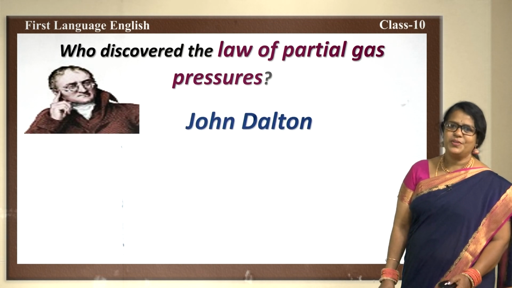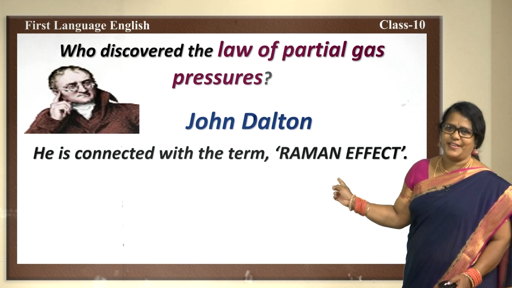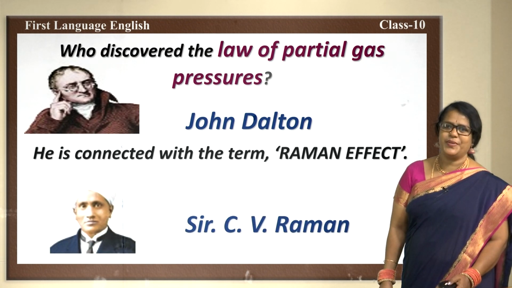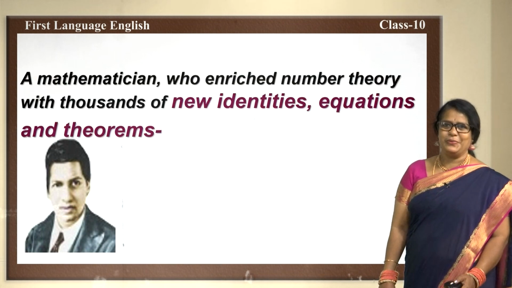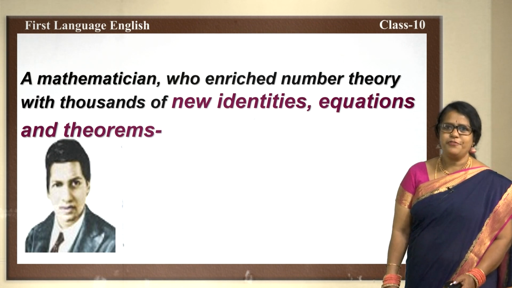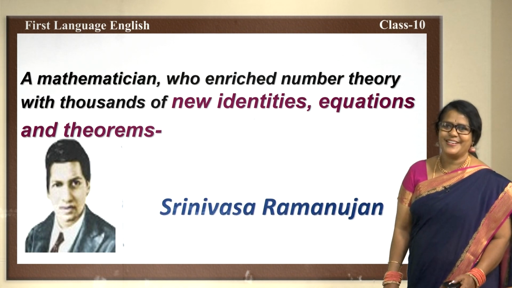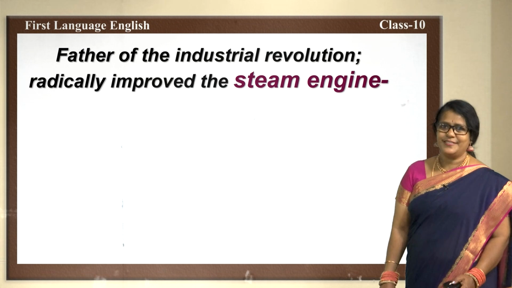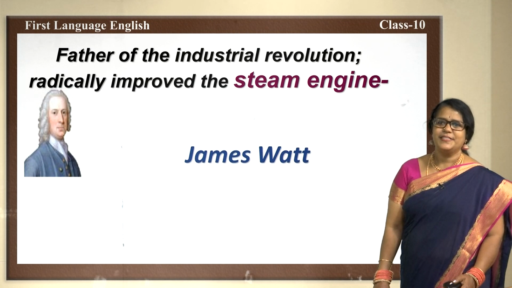It is John Dalton. He is connected with the term Raman effect. I need not say. Exactly, it is Sir C.V. Raman. Guess his name. Let me give you the clues. A mathematician who enriched number theory with thousands of new identities, equations and theorems. Who could it be? Srinivasa Ramanujan. Father of Industrial Revolution, radically improved the steam engine, and he is James Watt.